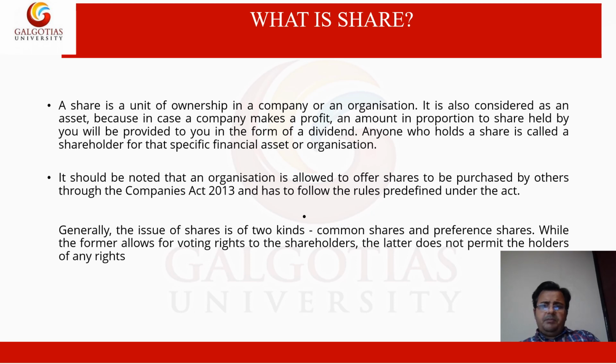In case of winding up, the company first pays its debts and debenture holders, then preference shareholders, and the residual amount is distributed among all the equity shareholders according to the number of shares. Equity shareholders are the owners of the company. They have voting rights and participative rights. Those rights are not available in the case of preference shares. So these are the two types of shares issued by a company.